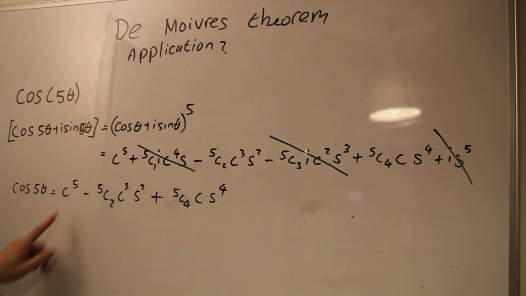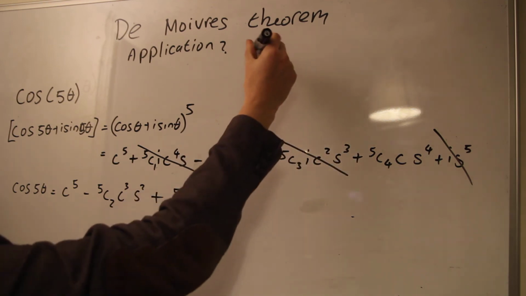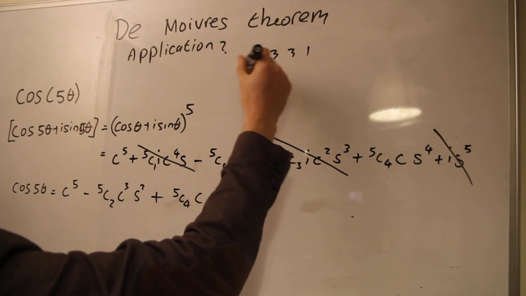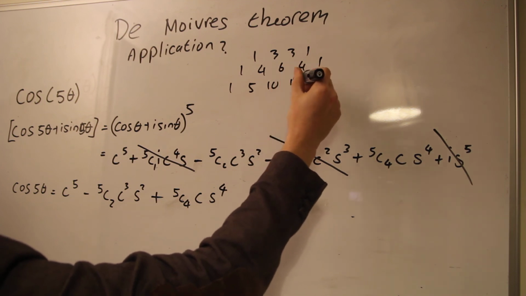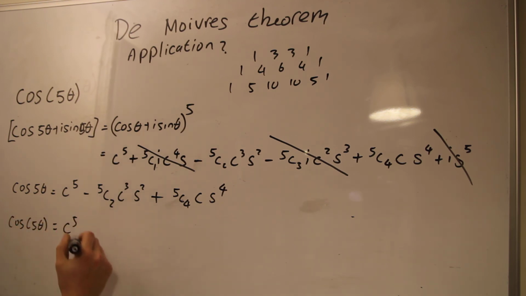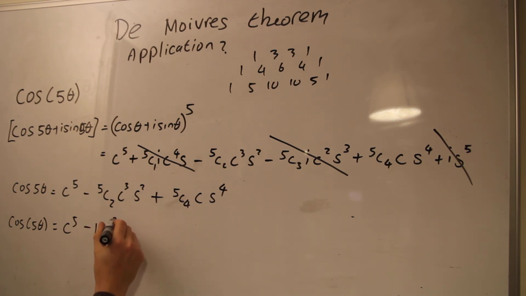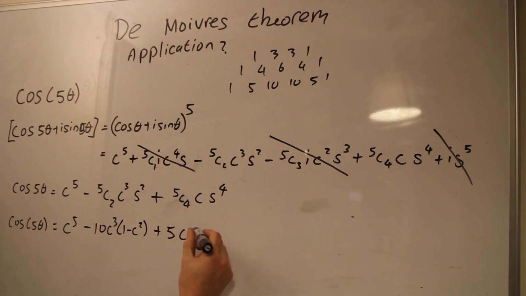Alright, well next, this is already in terms of cos. We need to get our coefficients. Now, I'm quite lazy, I tend to go back to Pascal's triangle. So I know 1, 3, 3, 1, 1, 4, 6, 4, 1, 1, 5, 10, 10, 5, 1. So that's the row I want. So we've got cos to the 5 theta is equal to C to the 5 minus 10 C cubed. Now for the sine squared, I don't want sine squared, so I'm going to write that as 1 minus cos squared, plus 5 C, and again (1 minus C squared) all squared.